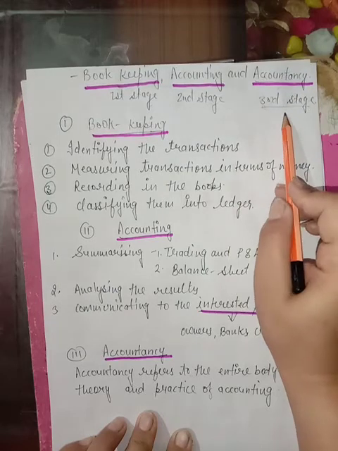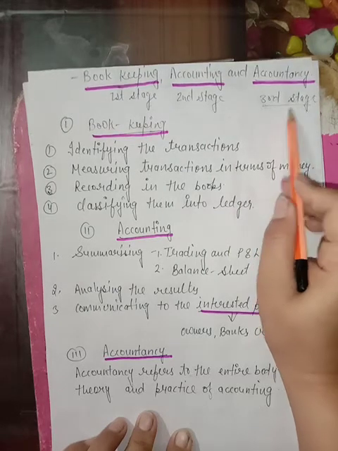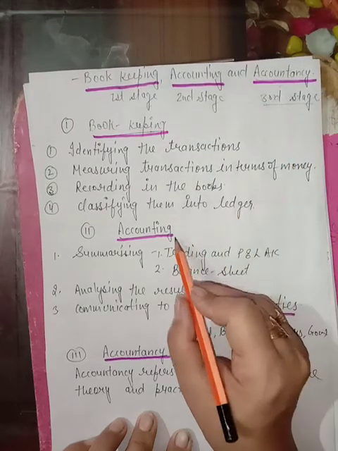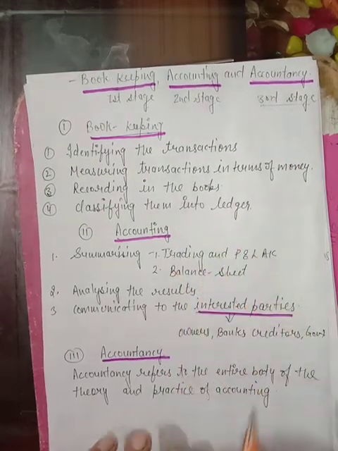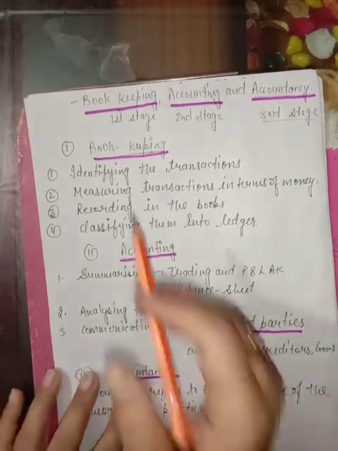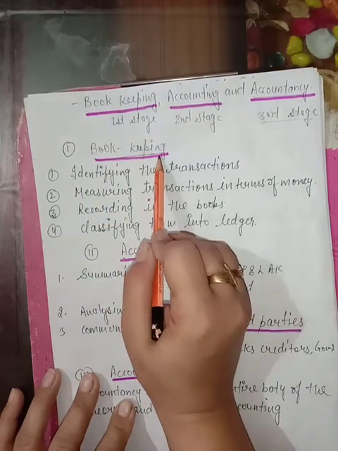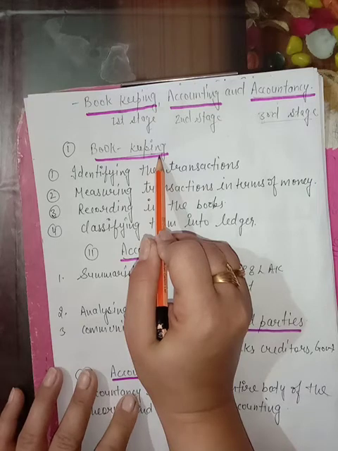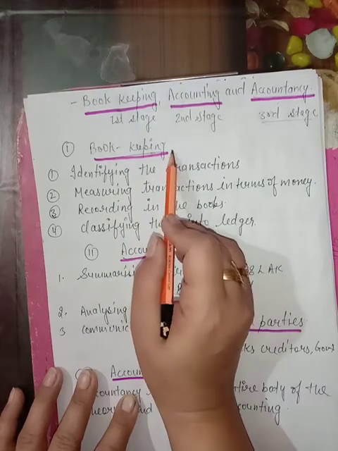And accountancy includes all the fundamental principles and rules and regulation for preparing this accounting. Students, now we'll explain these three stages in detail. The first one is bookkeeping. Bookkeeping is the primary stage of accounting. At the initial stage, we have to do this bookkeeping.